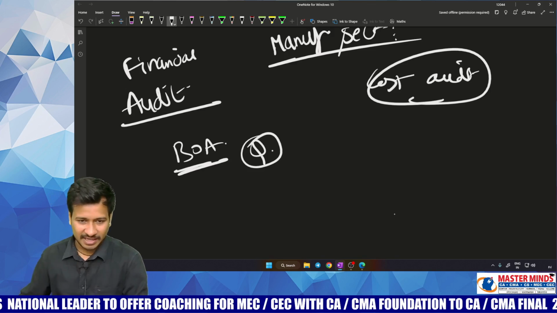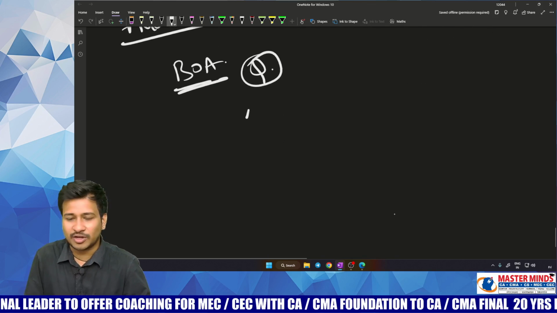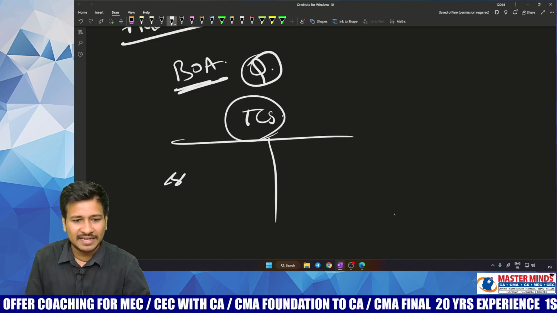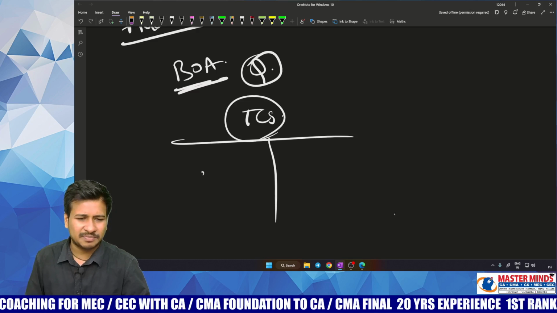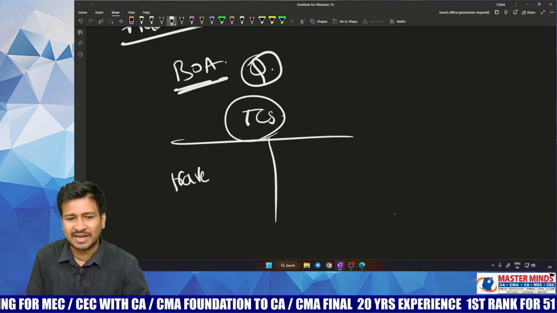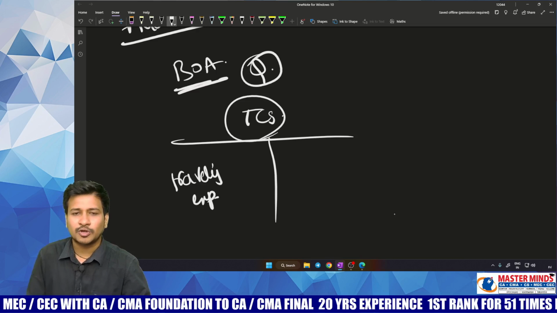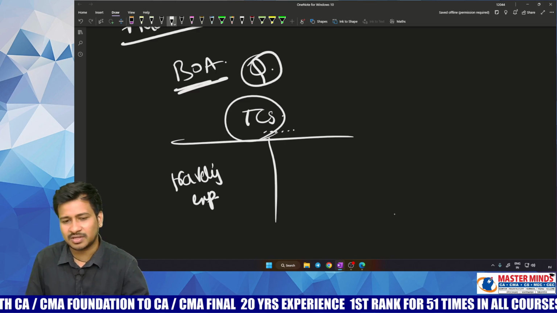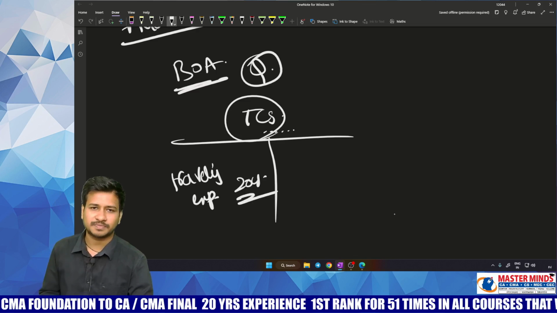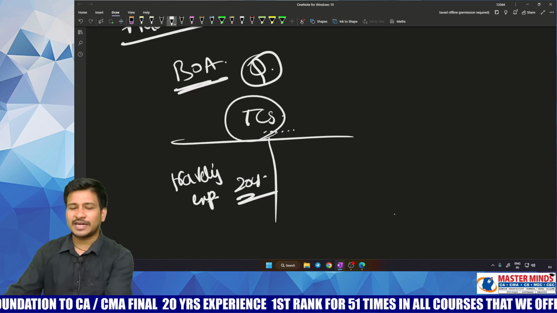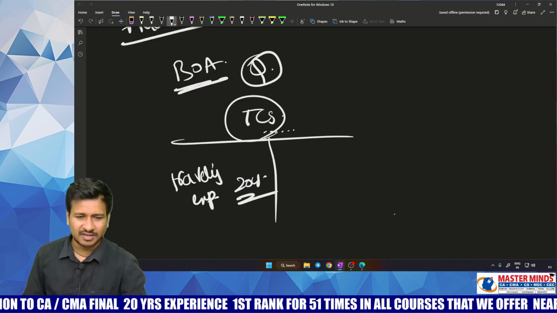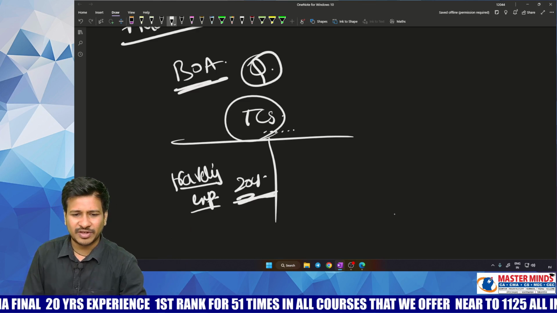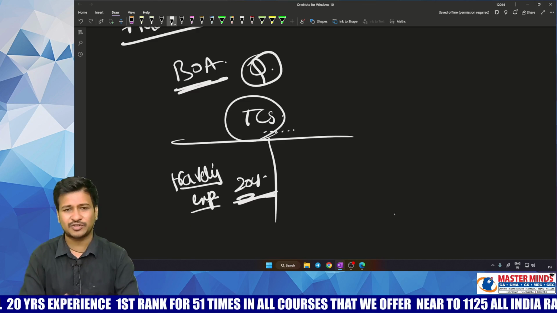To tell you, say for example, you're going with an audit of TCS, Tata Consultancy Services, where it had paid salaries, or had some traveling expenses. Total traveling expenses spent for the year by TCS and group of companies comes to an average of 20 crores. So now, being a statutory auditor or a financial auditor, you are just going through the books of accounts and verifying the traveling expenses of 20 crores.